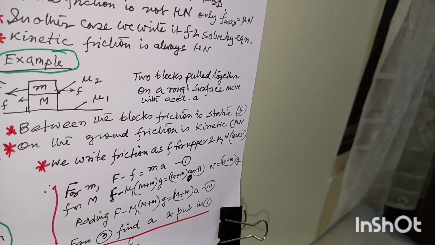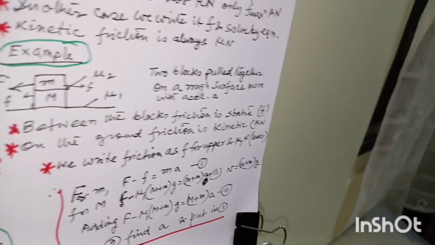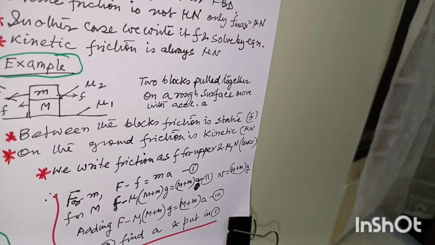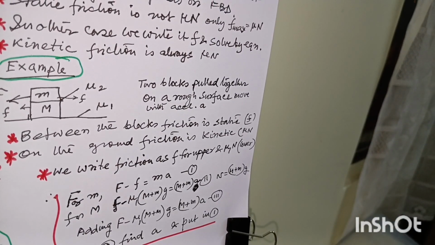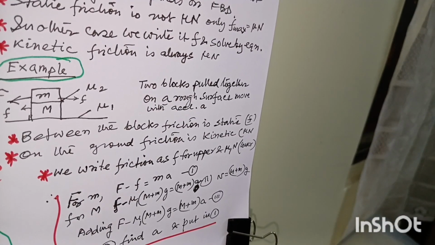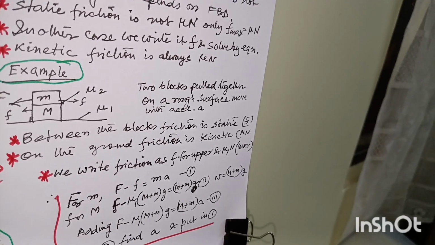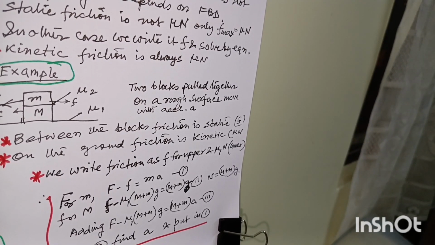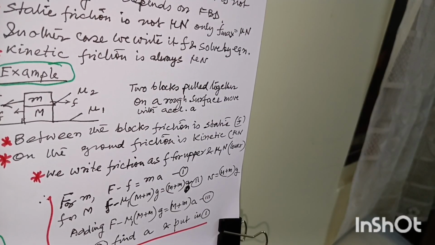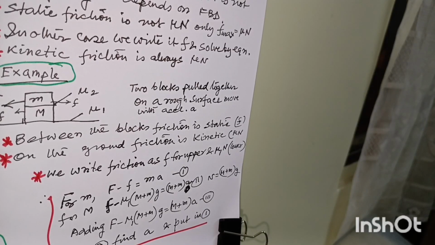So the equations we will write like this. For upper mass, there is a force acting, capital F, and there is a frictional force. We will write that as small f, not mu N. So we will write capital F minus small f equal to ma, if a is their common acceleration.